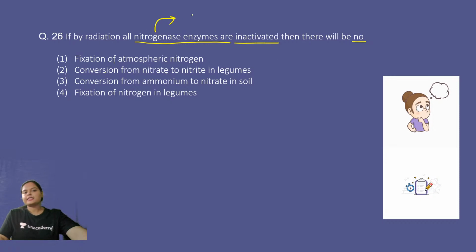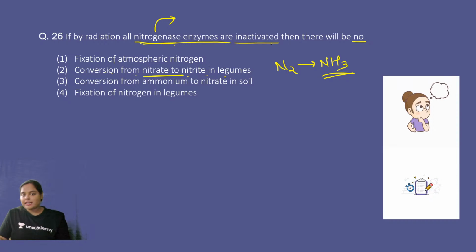The nitrogenase enzyme is present only in a few prokaryotes which perform the process of biological nitrogen fixation, right? Because they contain a gene which is known as the nif gene. Now, in case by radiation nitrogenase enzymes are inactivated, what will happen? Conversion from nitrate to nitrite, is this the process where nitrogenase is needed? No, nitrogenase is needed in the formation of ammonia, right? So what is the right answer?